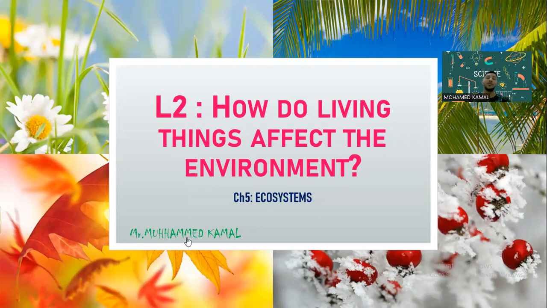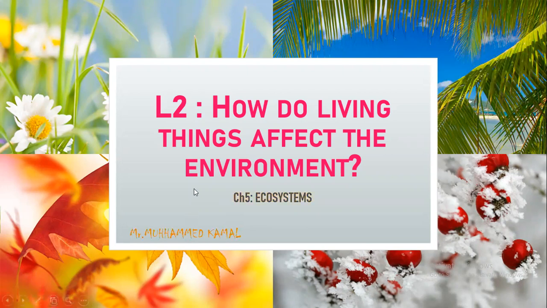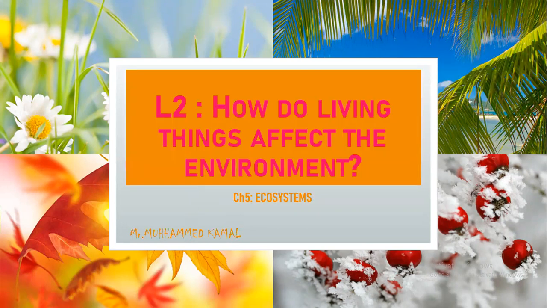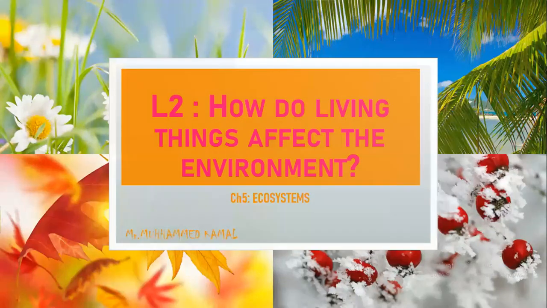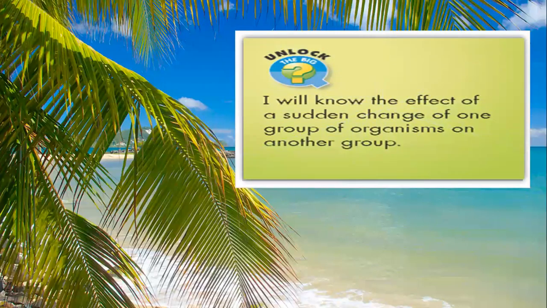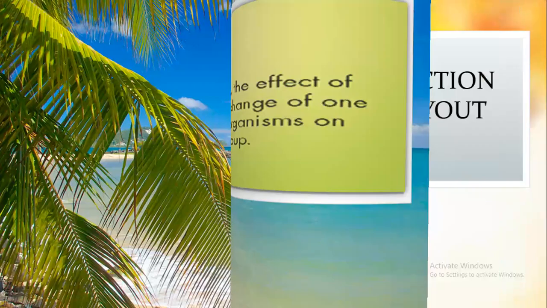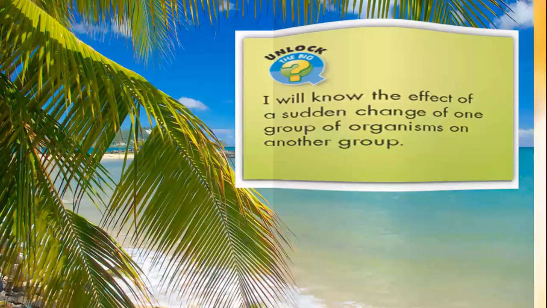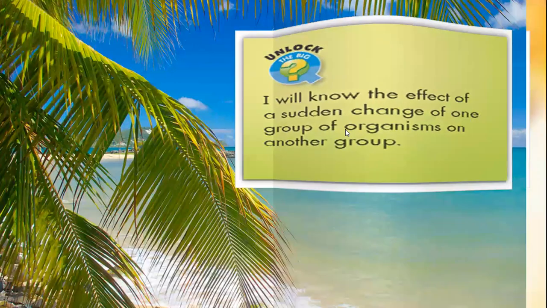Today, we're going to start with chapter 5, lesson 2: how do living things affect the environment? The lesson objective for today: we will know the effect of a sudden change of one group of organisms on another group.